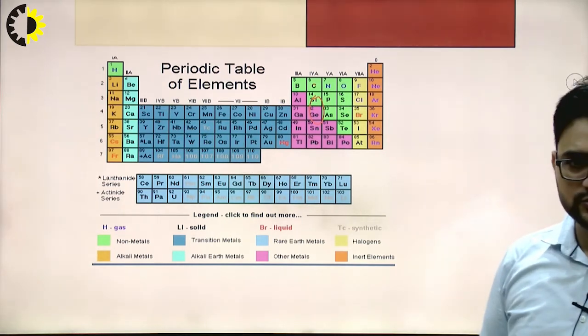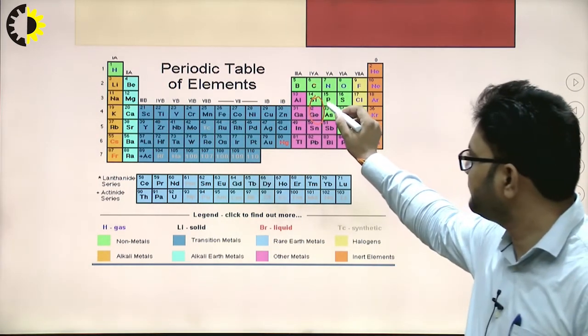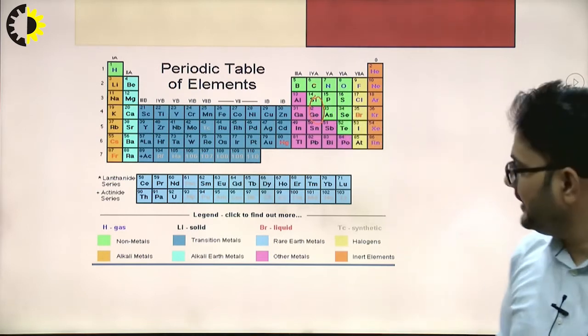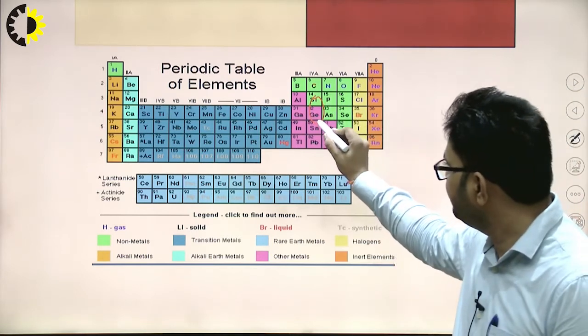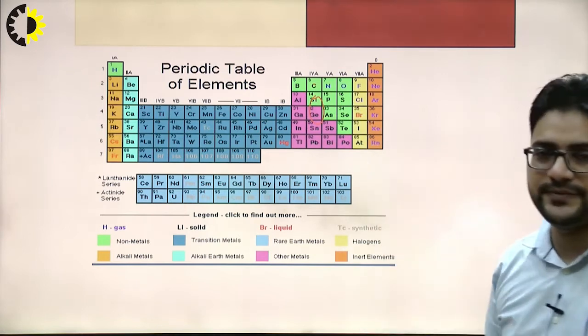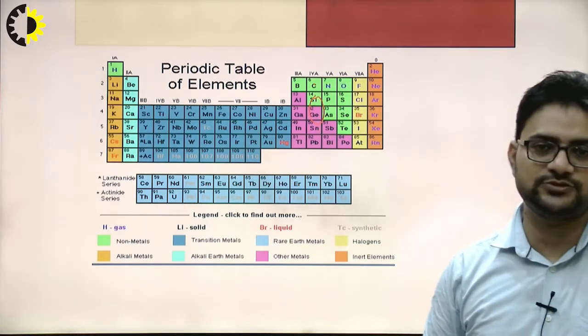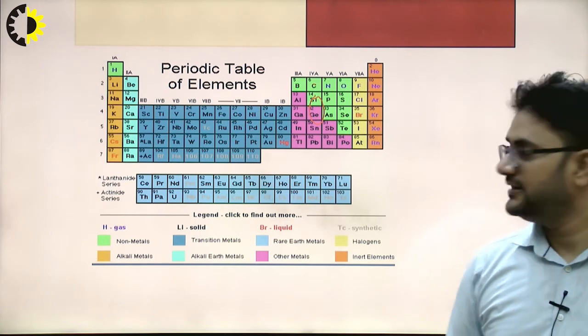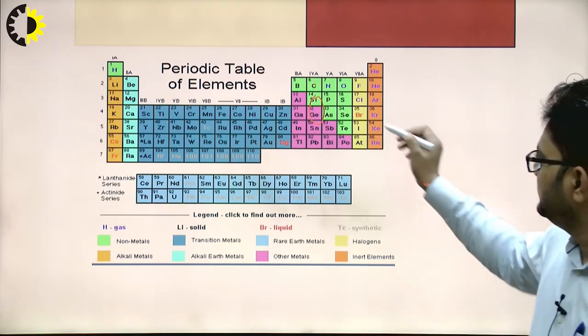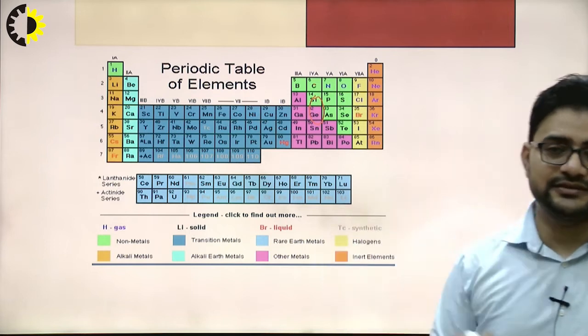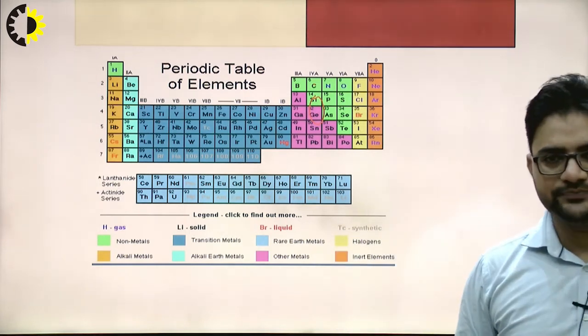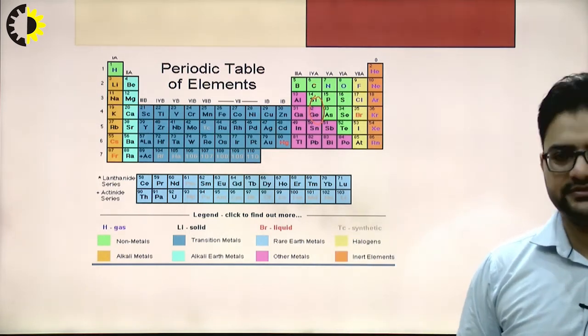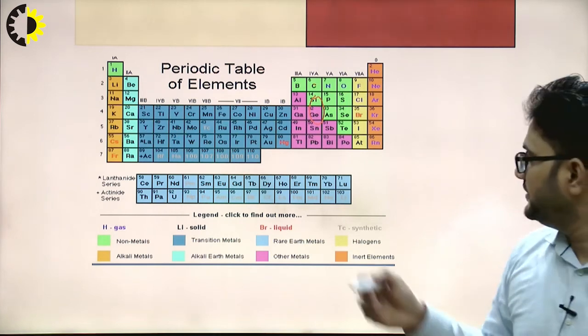If we add this fourth group element with the fifth group element, the impurity which is added is called the pentavalent impurity, and the semiconductor which is formed is called the n-type semiconductor.